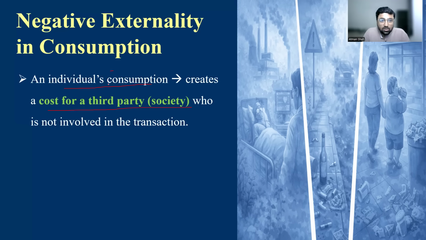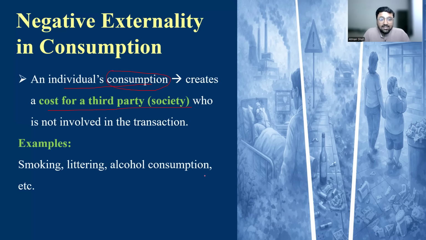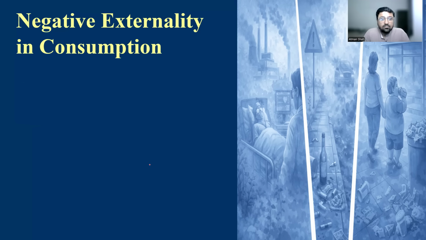So here we are focusing on the consumption of such commodities, and individual consumption generates the cost for the society. For example, smoking, littering, alcohol consumption.